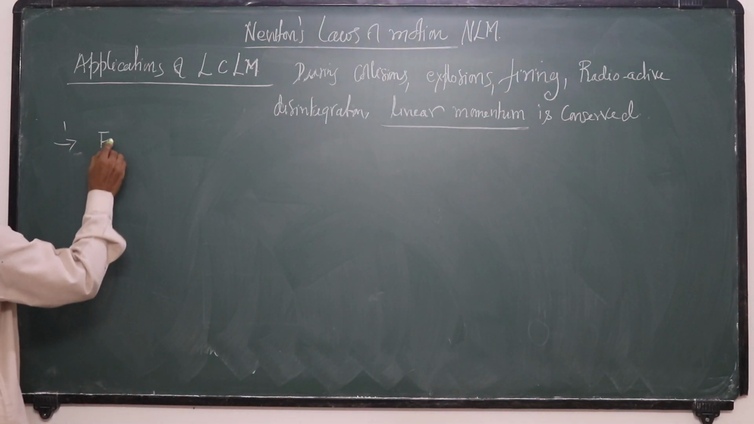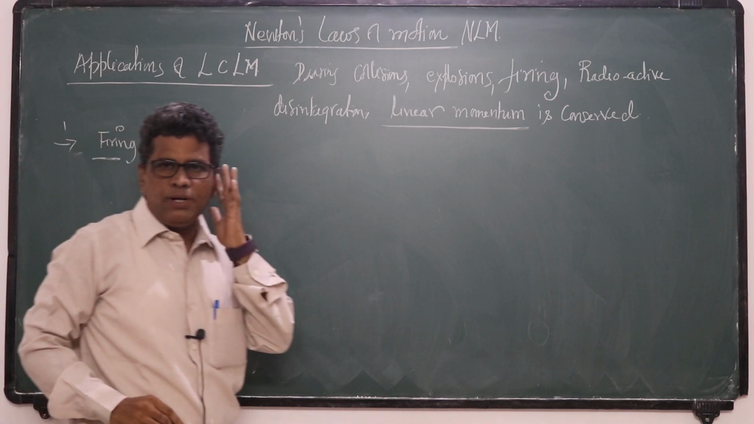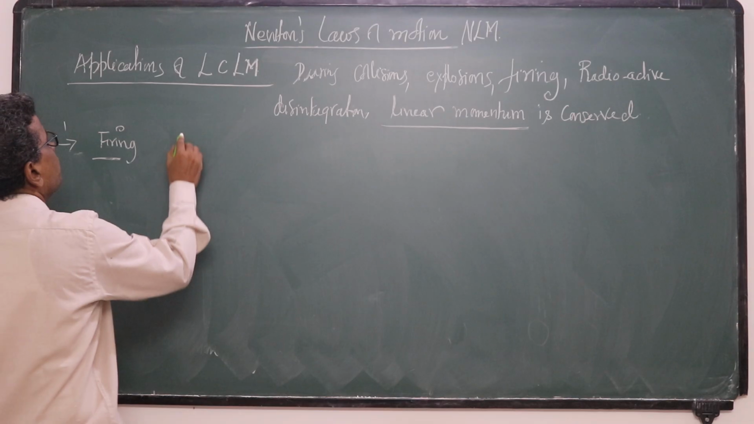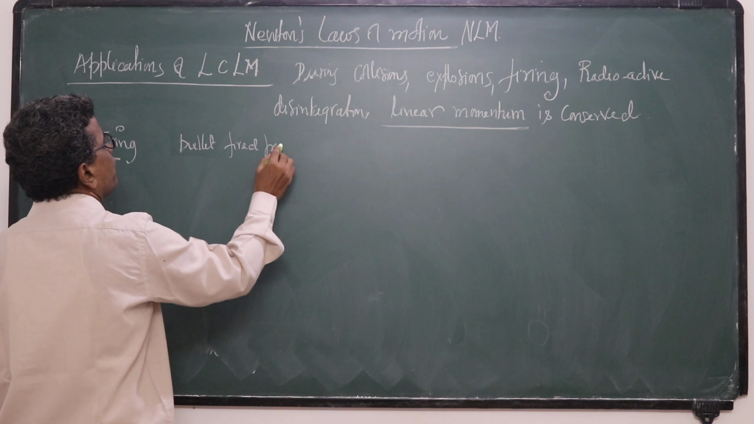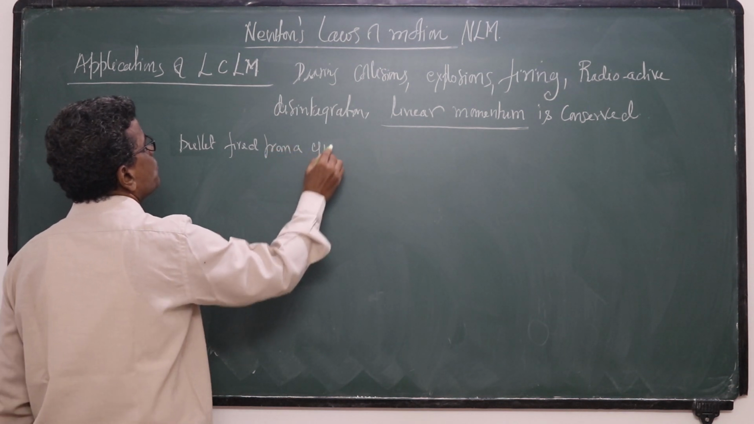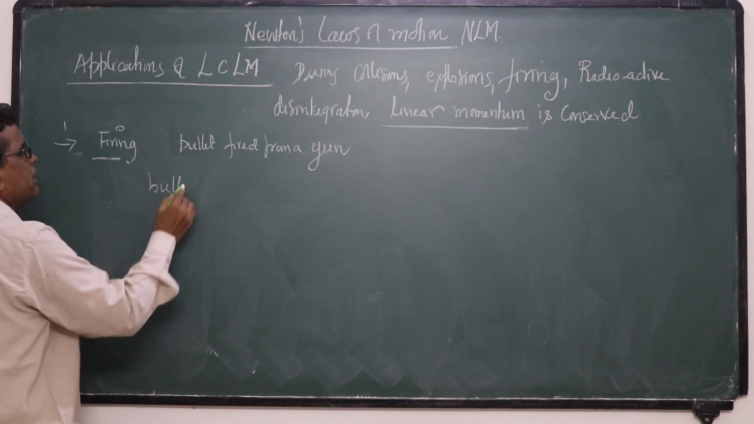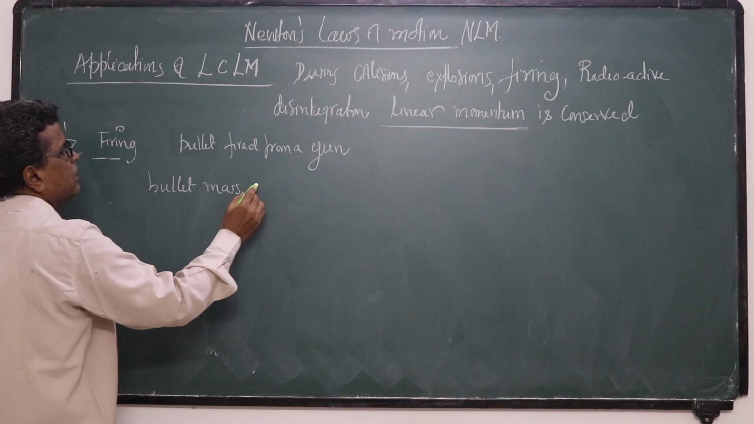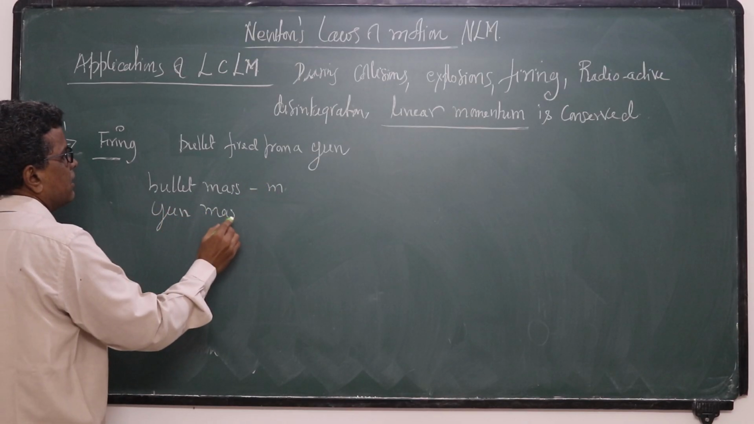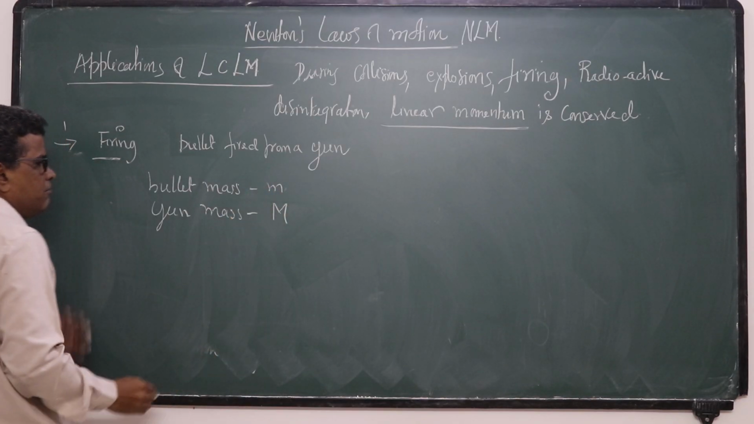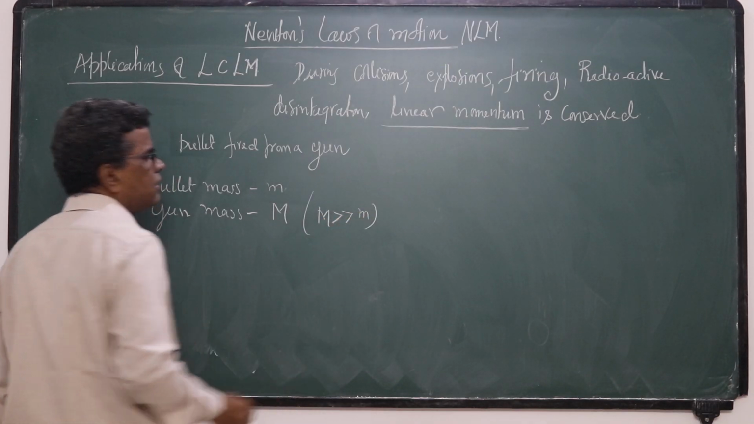So the first one is firing. During firing, the example is a bullet fired from a gun. The gun has mass M. Let the bullet mass be small m. The gun is a heavier one, so let its mass be capital M. So this capital M is very much greater than small m.